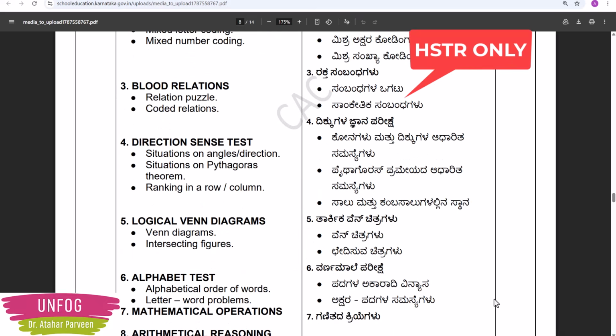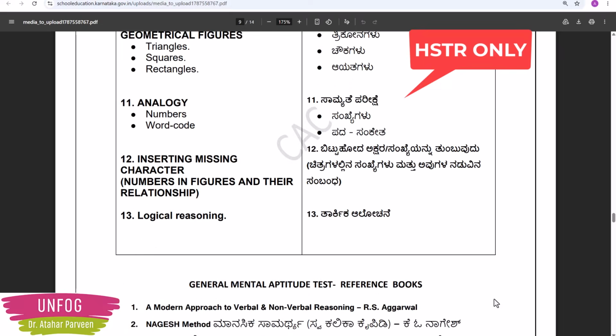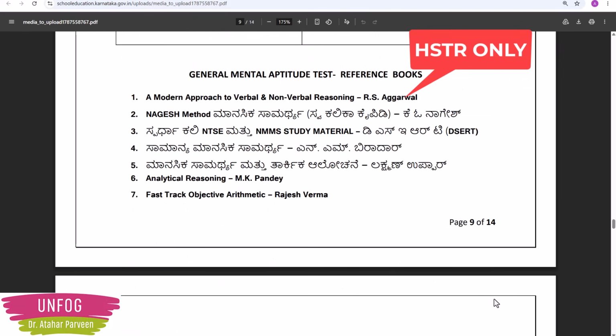For the mental aptitude test, the reference books they have given are Modern Approach to Verbal and Non-Verbal Reasoning by R.S. Agarwal. Then Nagesh Method, Manasika Samarthya, Swakalika Kaipidi. This is also from K.O. Nagesh. And then they have given NTSE and NMMS study material from DSERT. Same website you have to go through for this also.